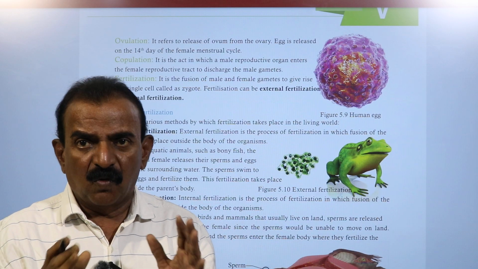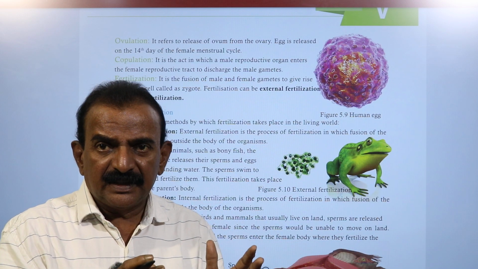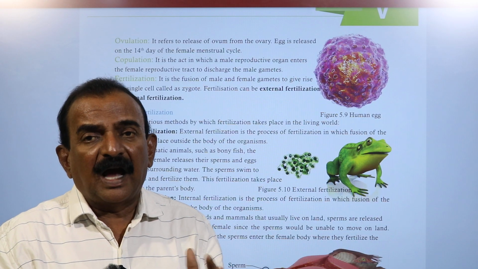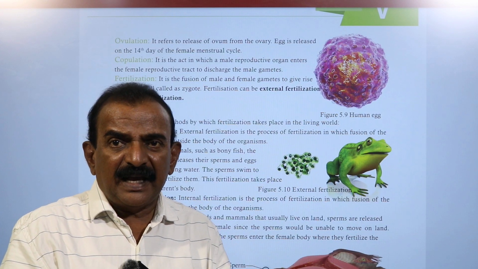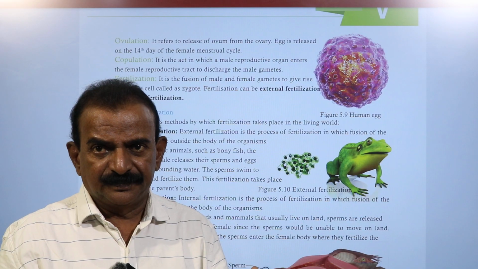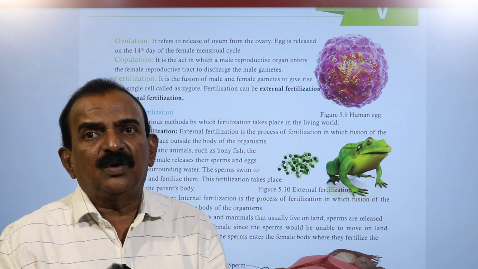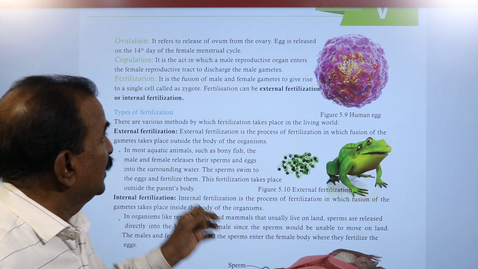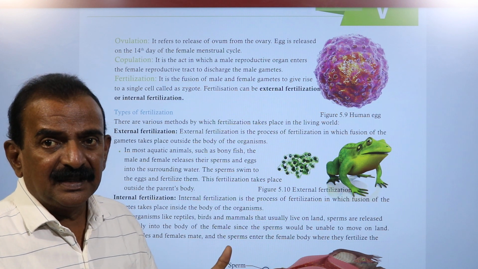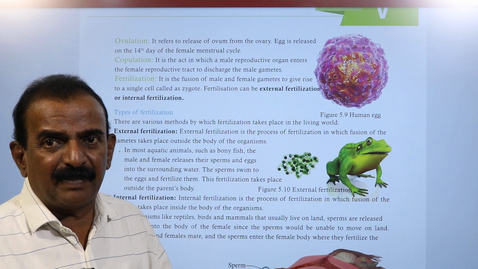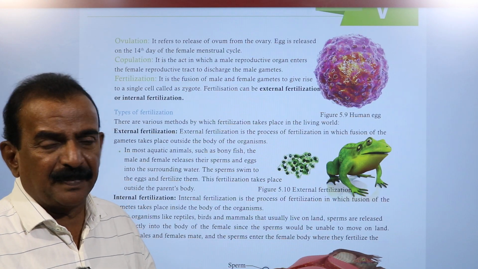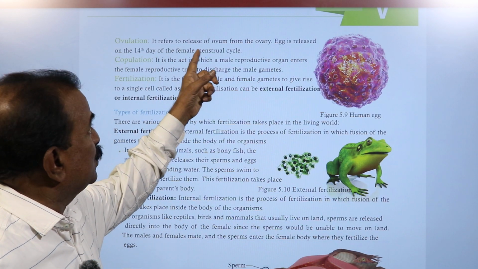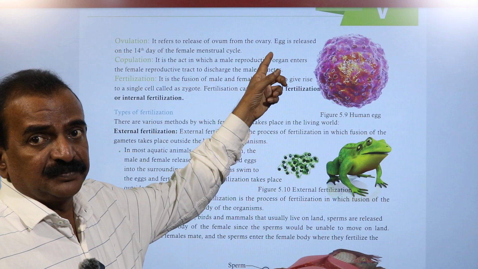So, children, we discussed what is ovulation. The release of an ovum from the ovaries in females after they reach puberty is called ovulation, and the ovum is nothing but the egg. It is a female gamete. It is haploid, so half the number of chromosomes are present. It refers to the release of an ovum from the ovary.